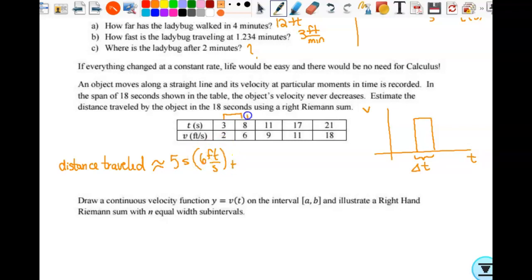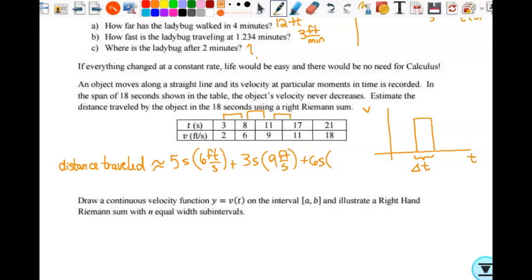All right, moving on. The second subinterval from t equals 8 to t equals 11. Our base would be 3 seconds. What would be the height? 9 feet per second. Moving on. Our third subinterval, what would be the base? 6 seconds.